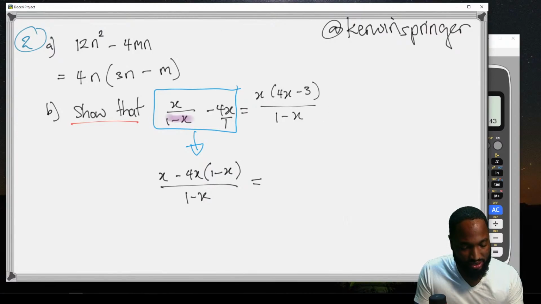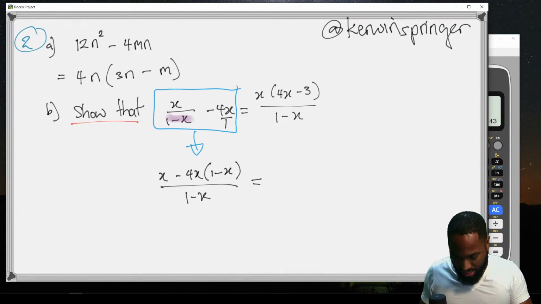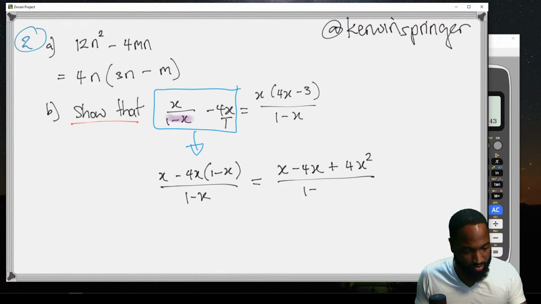But we're trying to get it to look like this. So let's play around with this and see what happens. Boys and girls. x minus 4x, x, yeah. So this is x minus 4x plus 4x squared over 1 minus x.